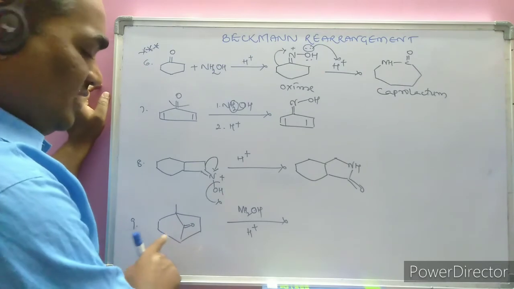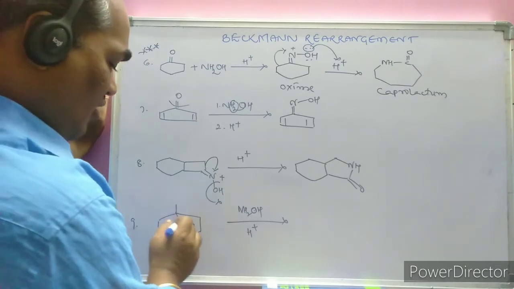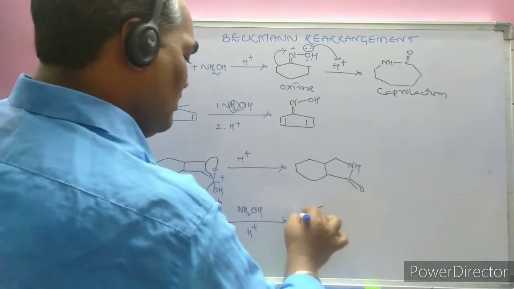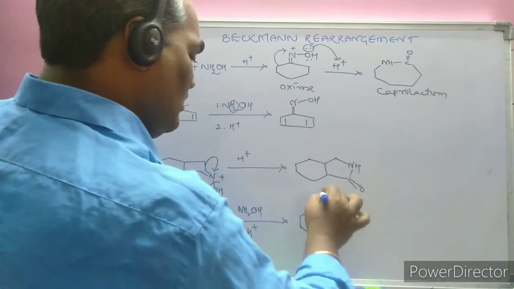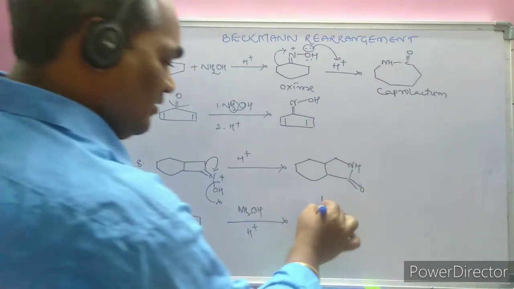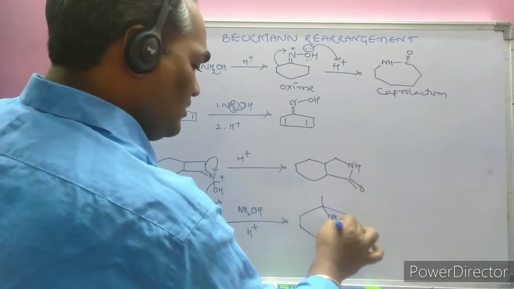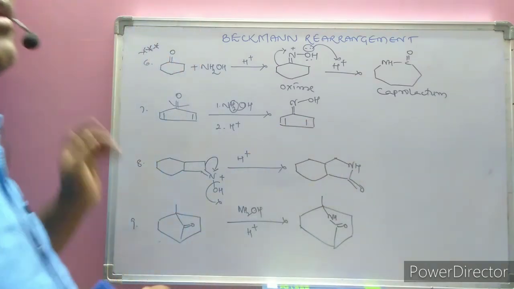Whereas here a bicyclic compound is given. In the bicyclic compound also the ring size increases. Here on the same carbon atom a methyl group is present. Here is NH C double bond O. Like this are the examples.